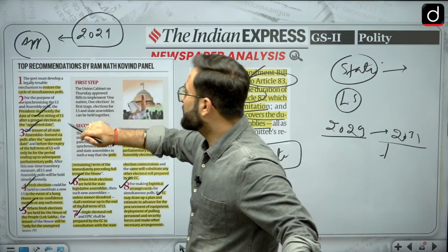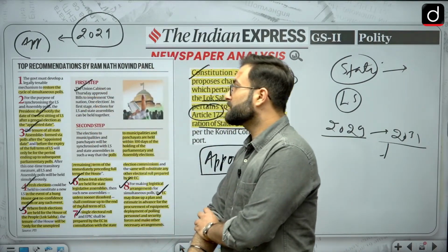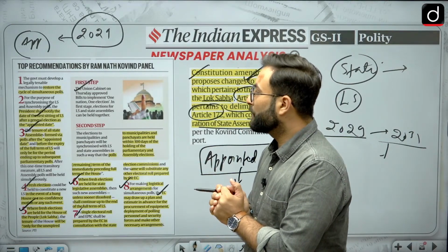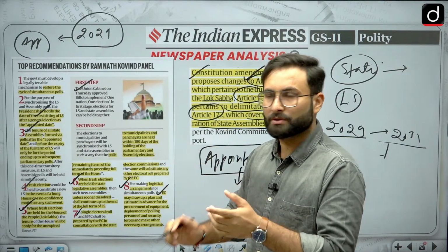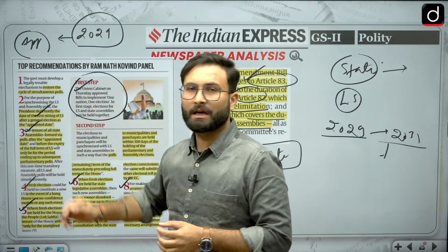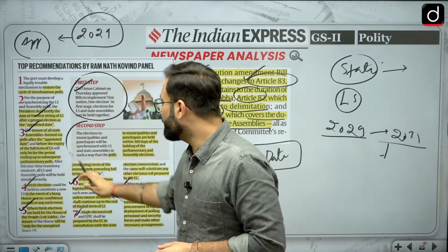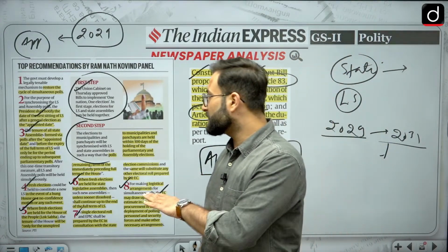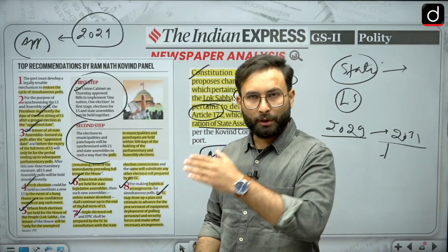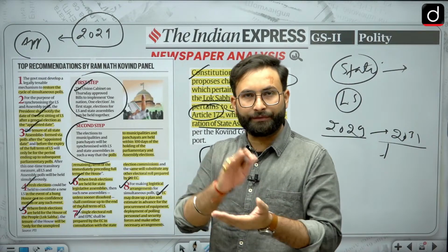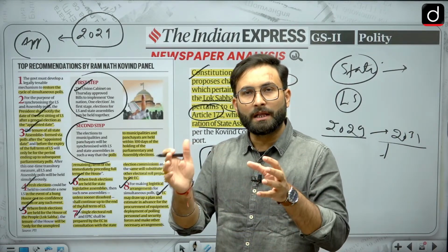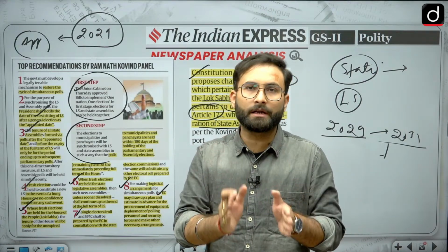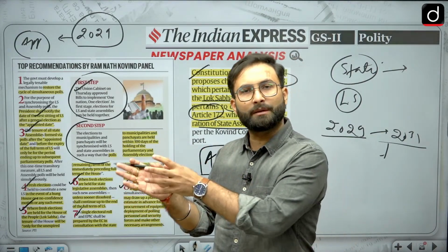Now what is the first step over here? The Union Cabinet on Thursday approved the bill to implement one nation one election. In the first stage, elections for the Lok Sabha and the State Assemblies can be held together. So that is the draft bill they have come up with. Then, for the second step, the elections to the municipalities and the panchayats will be synchronized with the Lok Sabha and the State Assembly. The first phase is synchronizing the Lok Sabha and the Assembly elections. Later on, within 100 days, you have to go for the panchayat and the municipality elections as well.